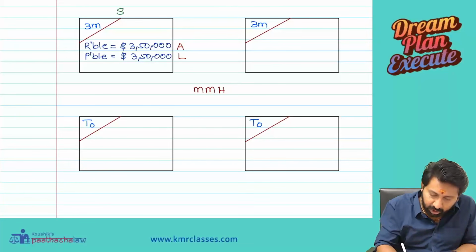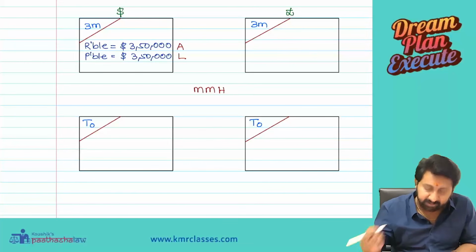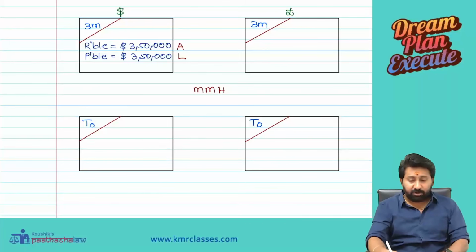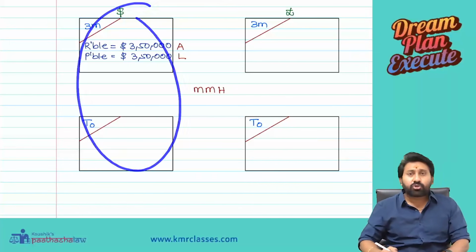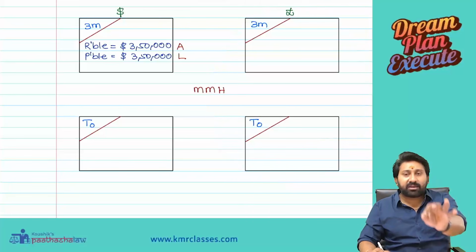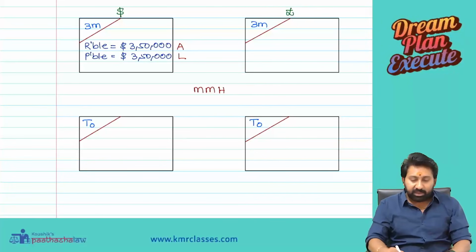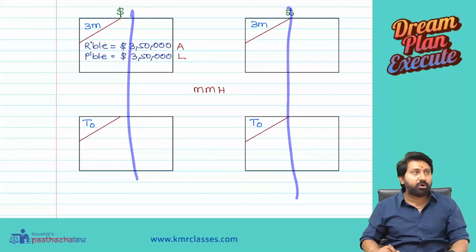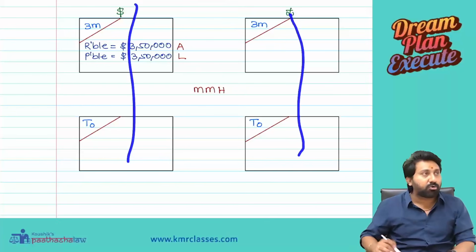This is the dollar box. This is the pound box. Whatever you write on this side should all become dollar only. Whatever you write here should all result in pounds only. Okay, here pound should not come, here dollar should not come. These two are dollar boxes, these two are pound boxes.